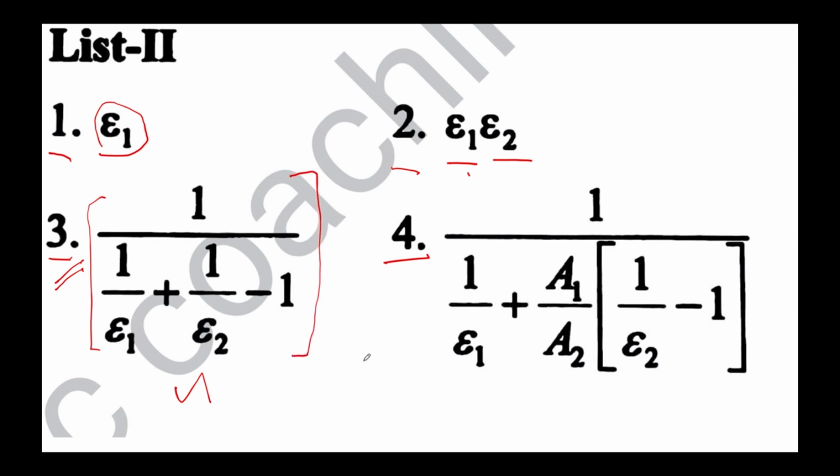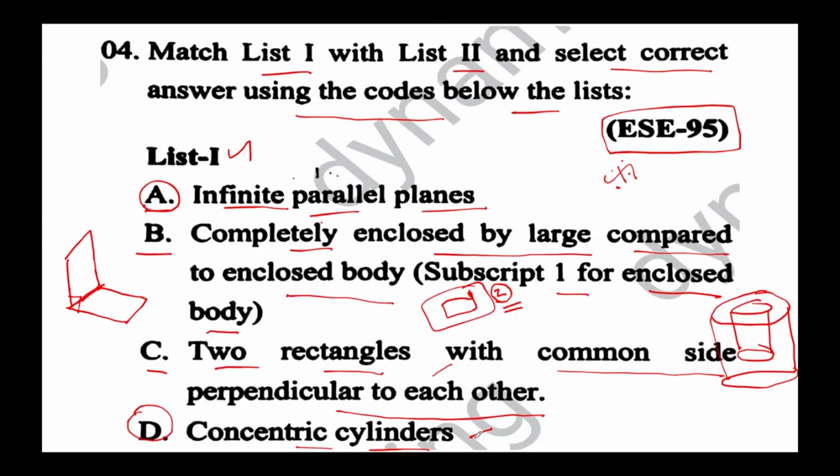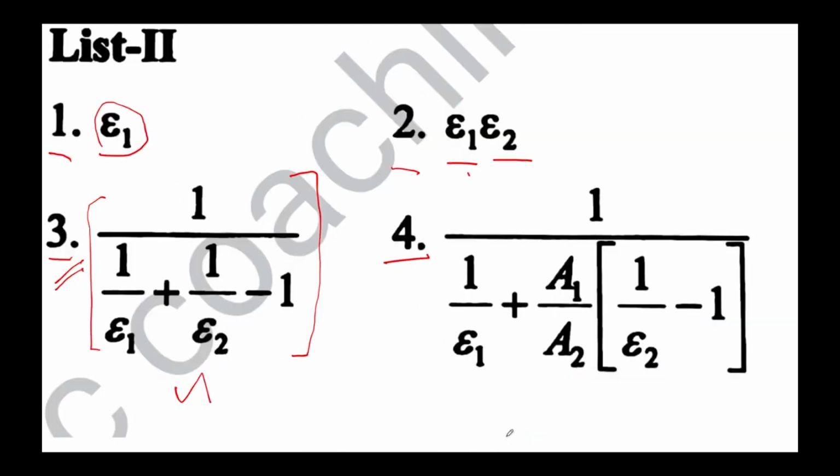And next, for statement D, concentric cylinders, the resultant resistance will be 1 by epsilon 1 plus A1 by A2, where A1 counts for the surface area of the first cylinder and A2 counts for the surface area of the second cylinder, right?